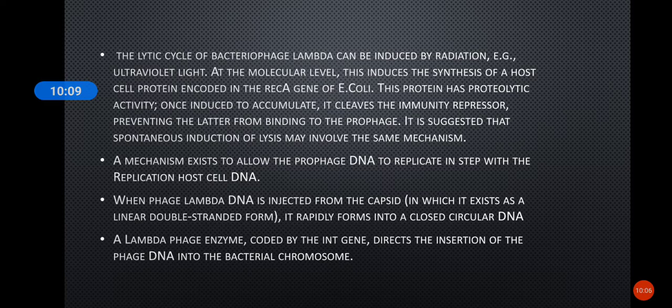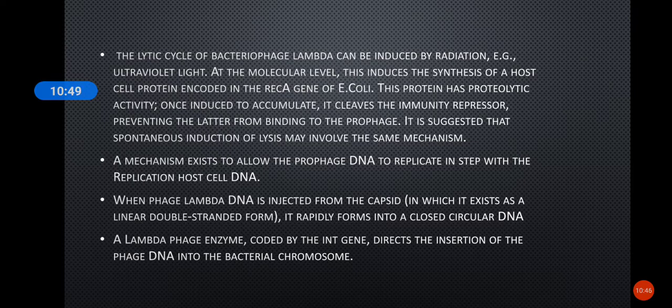Sometimes the temperate phages can move into the lytic cycle. It is due to the induction of the RecA gene of E. coli. The RecA gene codes for a protein that has proteolytic activity, and it will cleave this immunity repressor and prevent the binding of the prophage. Since they do not bind, they will act as lytic phages. And also this prophage DNA is replicated along with the host cell DNA.